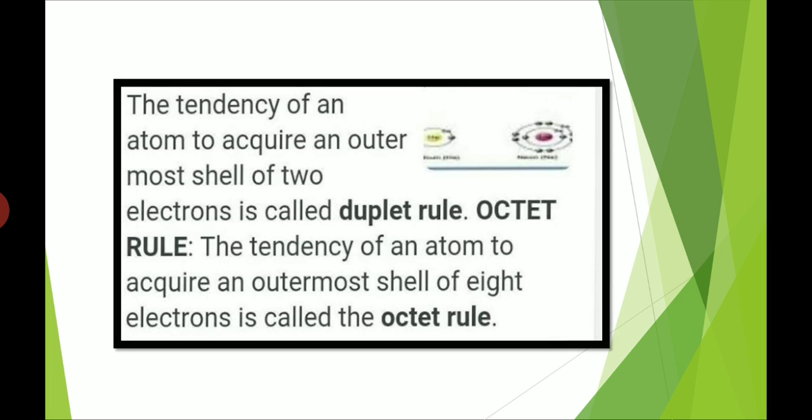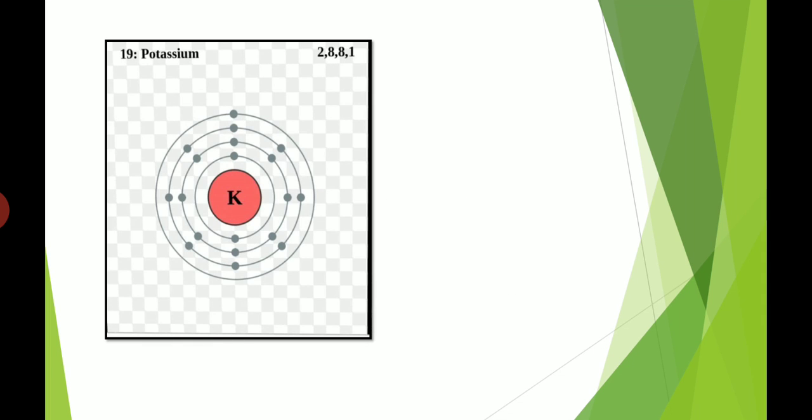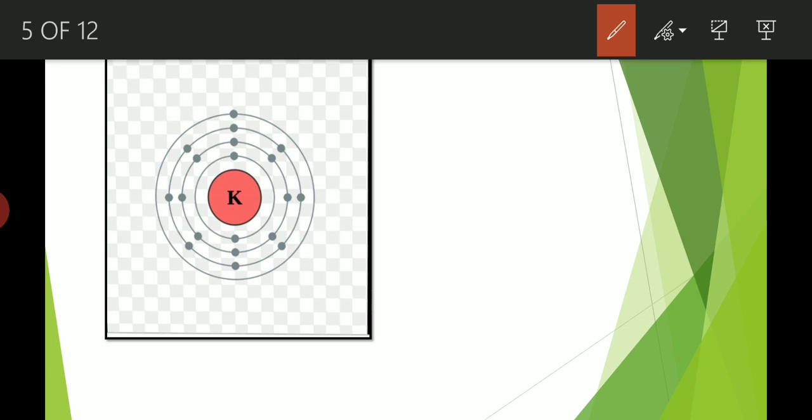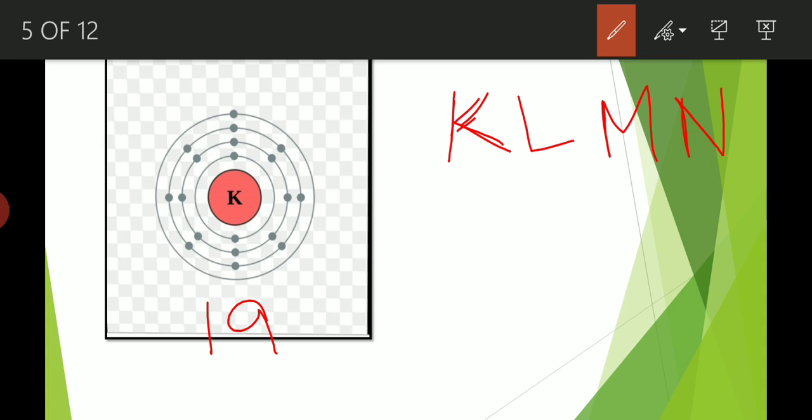Now let's take an example. This is an atom of potassium. The atomic number of potassium is 19. Okay. Now we know the names of the shells. The first shell that is present in the atom is K, then L, then M, then N, and so on. Okay.